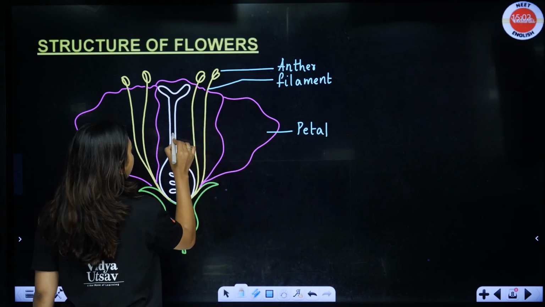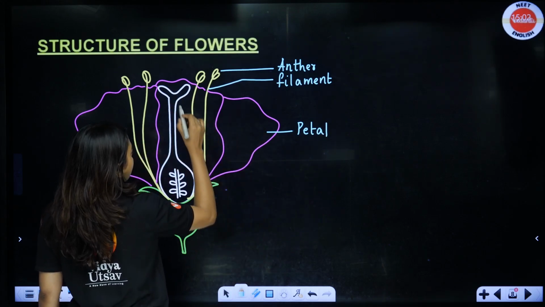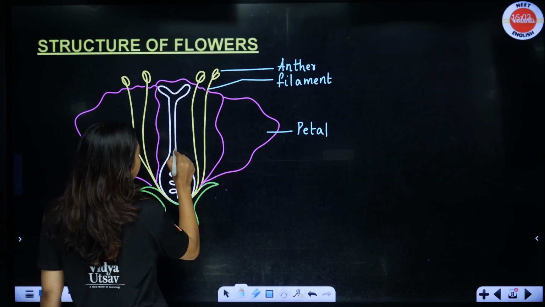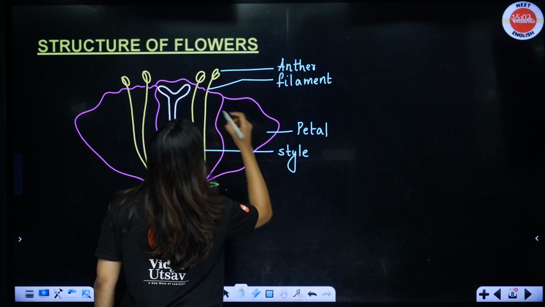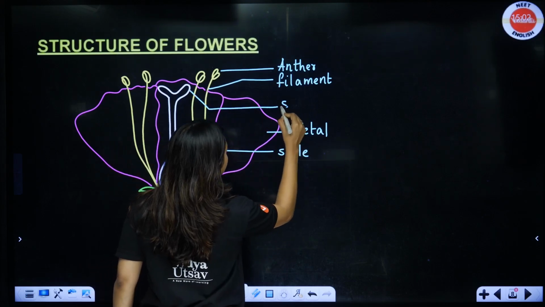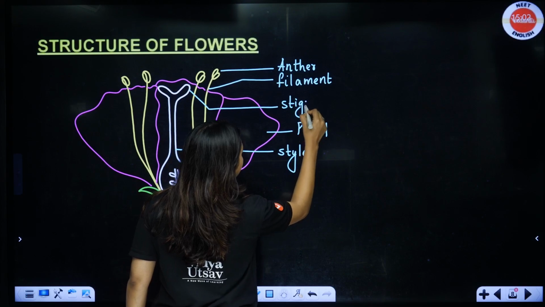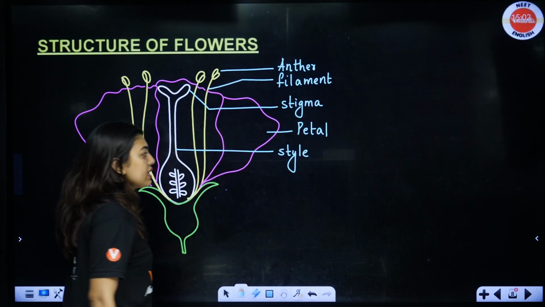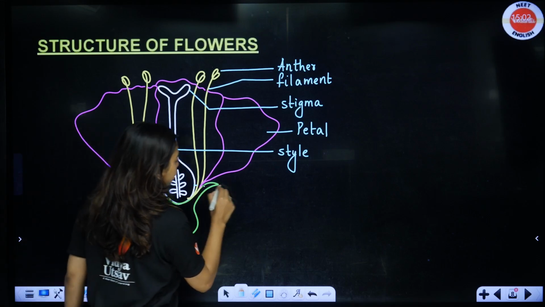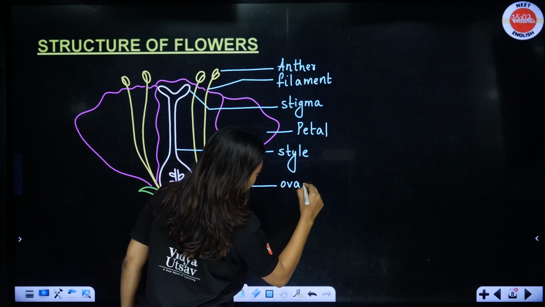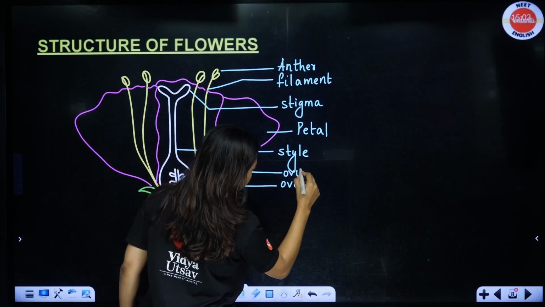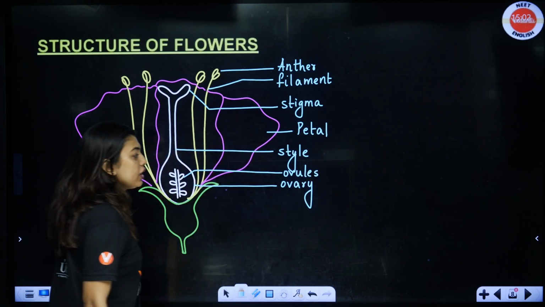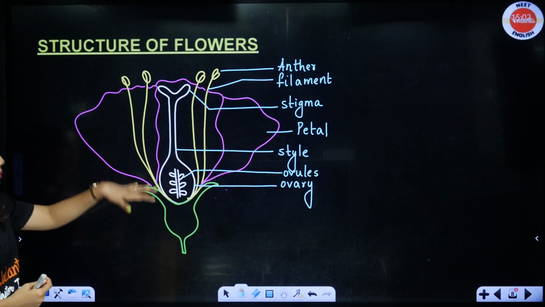Then you come more here, you will be able to see the stigma. I don't think I can remove this, okay. This is your style. This is the stigma, the portion where the pollen grains are going to land. Stigma, style, and this is going to be the ovary. Inside the ovary, who will be there? Ovules will be there. Inside the ovary, ovules will be there. So this side is labeled, done.